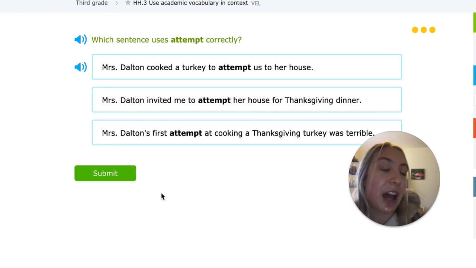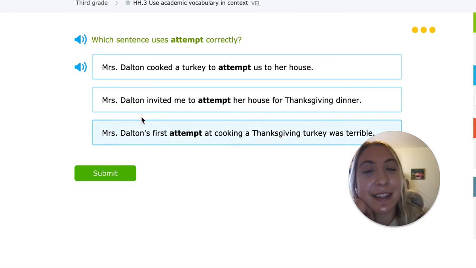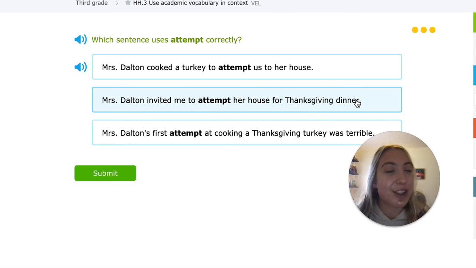And then our last one, now we have to see which sentence uses attempt correctly. Remember, attempt is the act of trying to do something. So, Mrs. Dalton cooked a turkey to tempt us to her house. So we could replace it with trying to do something us to her house. That doesn't make a lot of sense, so we're going to leave that one out. Mrs. Dalton invited me to attempt her house for Thanksgiving dinner. To try to do something, her house for Thanksgiving dinner, it still just doesn't sit right. It doesn't sound good when I read it, and it doesn't make sense when I replace attempt.